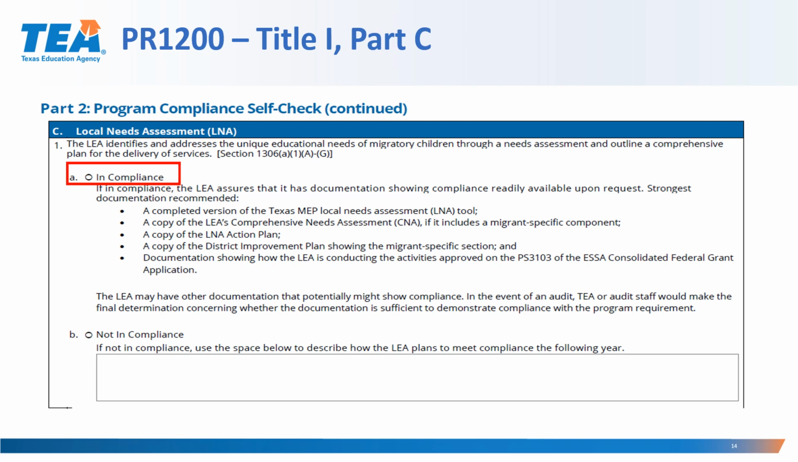The LEA may have other documentation that potentially might show compliance. In the event of an audit, TEA or the audit staff will make the final determination concerning whether the documentation is sufficient to demonstrate compliance with the program requirements. Again, if the LEA indicates that it's not in compliance, they'll have to provide a description of how the LEA plans to meet compliance for the following year.